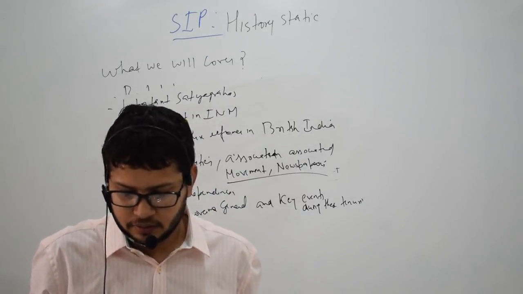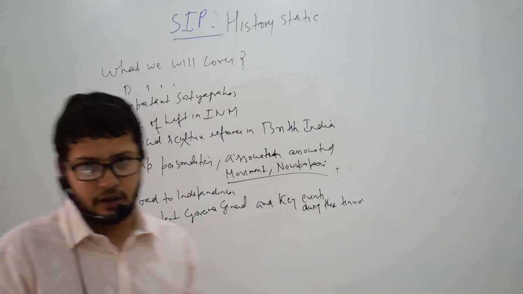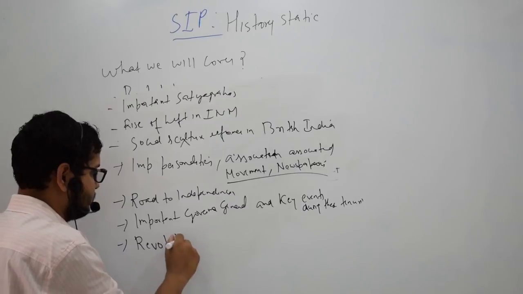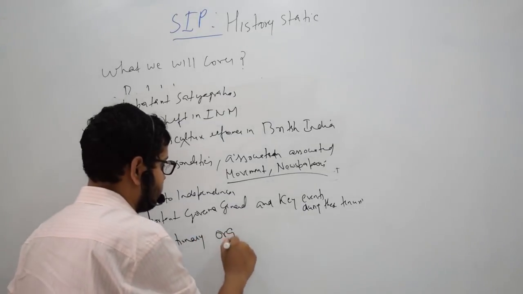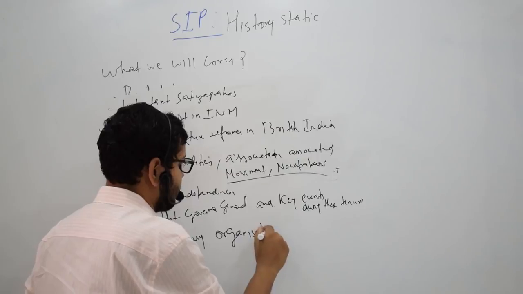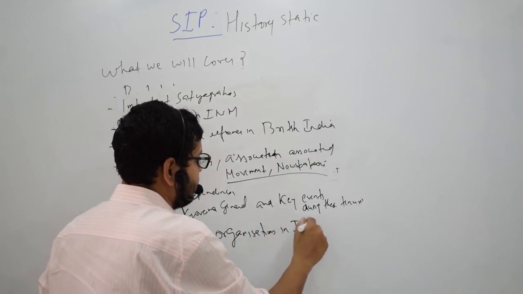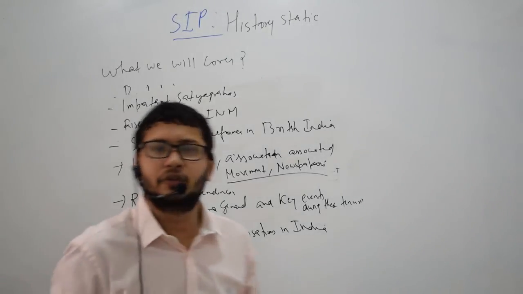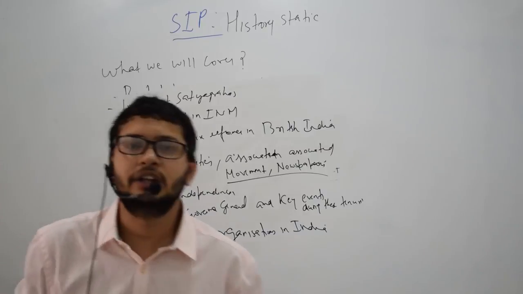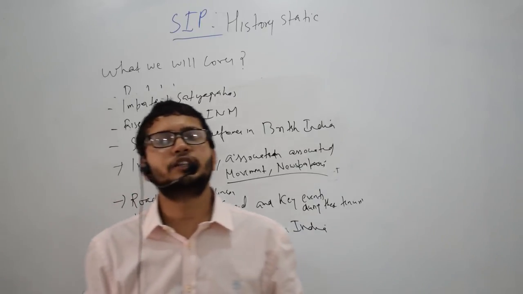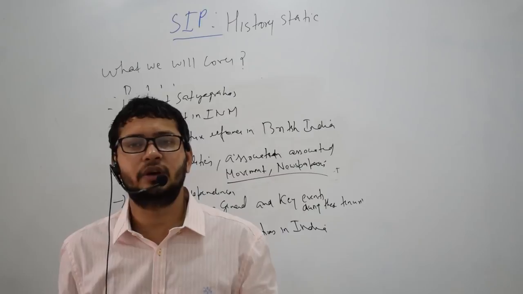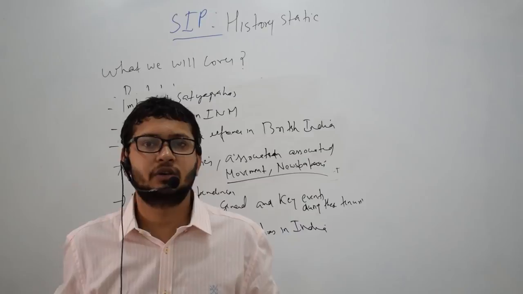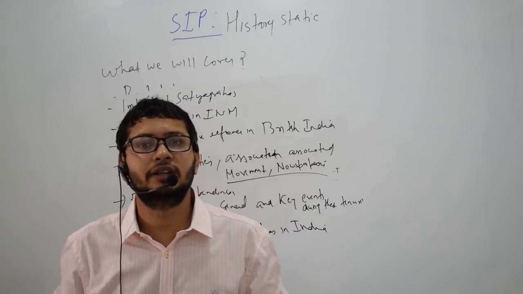Next we have revolutionary organizations in India. Mostly they ask questions from the freedom struggle, 1857 to 1947. Generally, most aspirants read modern history since the death of Aurangzeb, but I have never seen them asking questions on the 18th century.